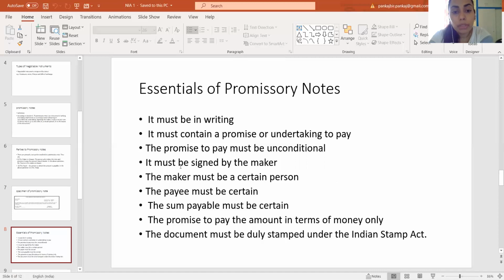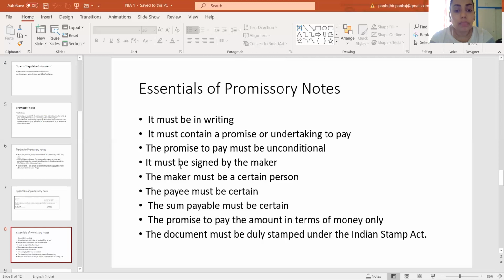The next essential is that the promise to pay must be unconditional. That means there should be no conditions applied for paying the sum of money. All the considerations were received and nothing is left. So the promise to pay must be unconditional. The next essential is that it must be signed by the maker. The maker is the person who makes the promissory note and creates a right in favor of some person. So it should be signed by the maker.